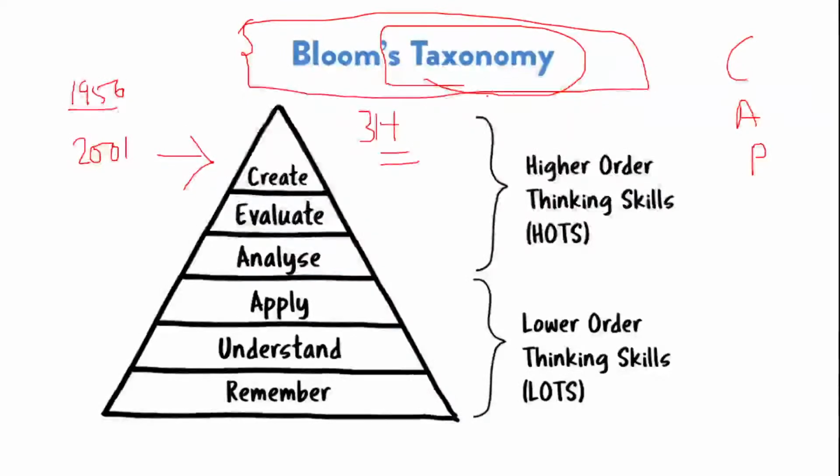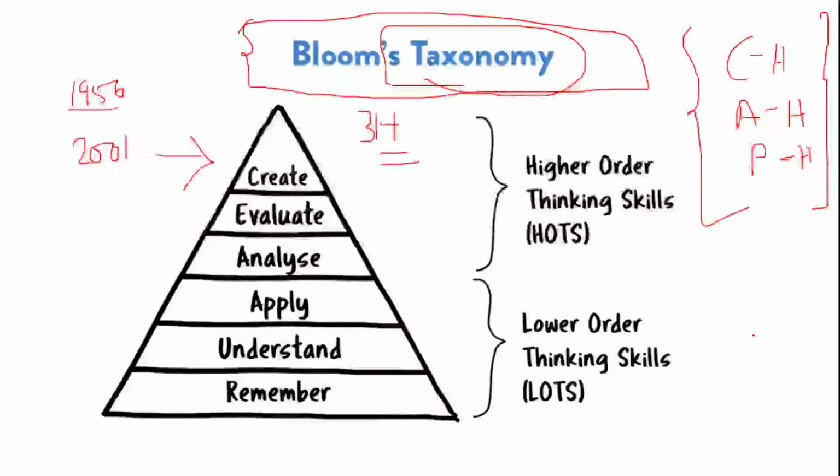We have three domains. Cognitive, that is our head, our brain plays an important role. Affective, that is heart, your emotions and feelings play an important role. And psychomotor, that is your hands, your motor skills play an effective role. So Bloom's taxonomy is also called 3H. It includes head, heart and hand: cognitive is head, affective is heart, and psychomotor is hand.